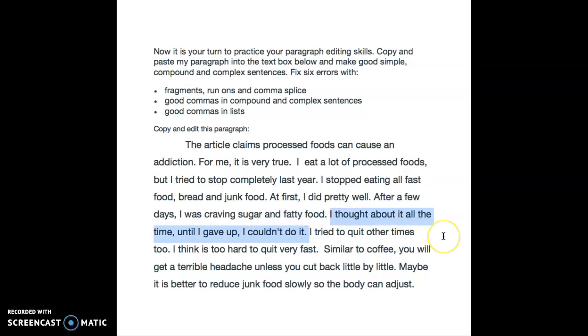Now, what the heck is that? I see until right here, so it looks like a complex sentence. So then the comma would be wrong. But then we have another comma and another whole piece of a sentence. So this is just a mess. We need to figure it out.